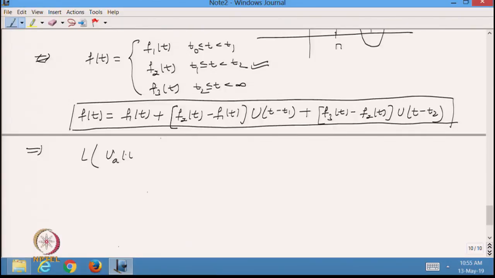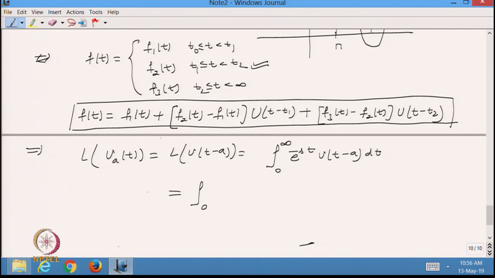So let us define the Laplace transformation of the unit step function u(t minus a). Again we will go by the definition: the integral of e raised to power minus s t, u(t minus a) dt. Now this u(t minus a) is a unit step function, so I can split this integration into two parts. In this case, when t is between 0 and a, its value will be 0.